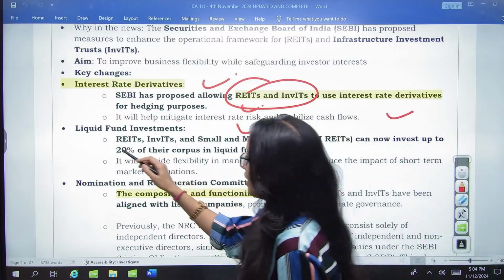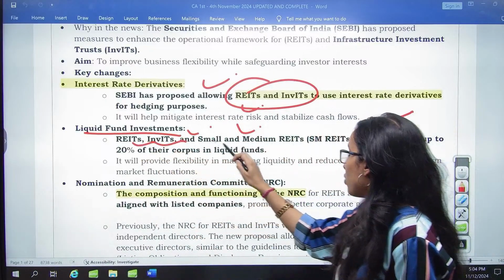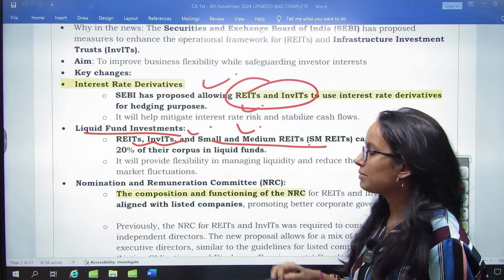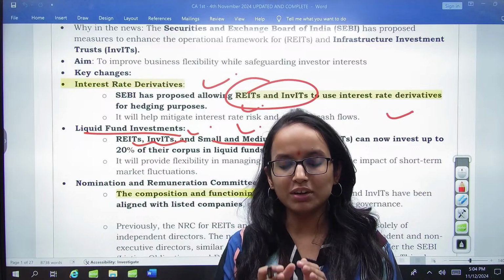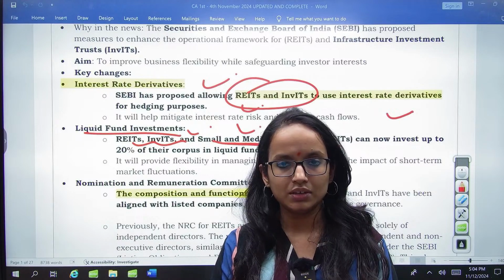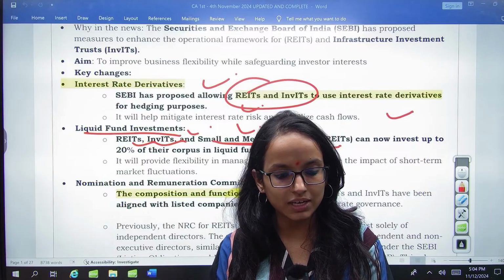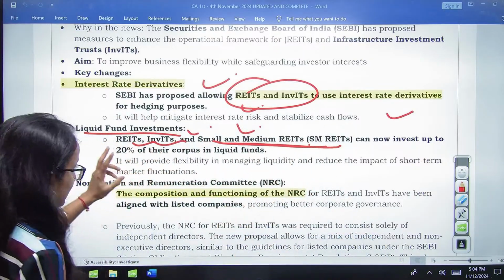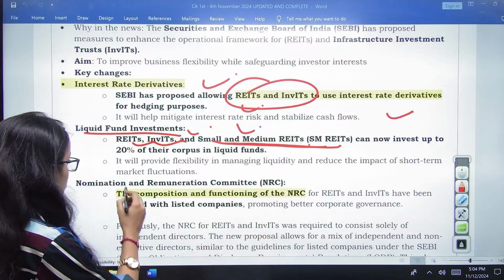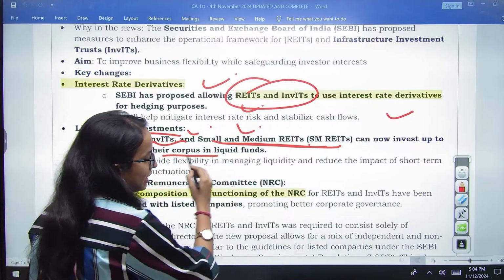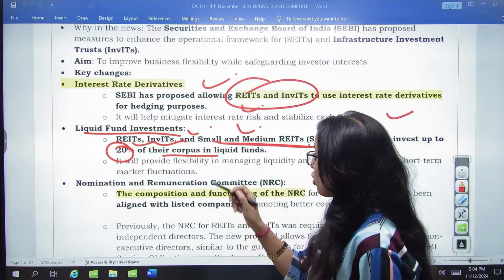Next guideline is liquid fund investments. Now, this says that REITs, InvITs and small and medium REITs. What are these small and medium REITs? Small and medium REITs are basically those REITs who manage small and medium sized real estate projects or assets, who hold small and medium sized real estate projects. So this is again very important. REITs, InvITs and small and medium REITs can now invest up to 20% of their corpus in liquid funds. SEBI has allowed them to invest up to 20% of their corpus in liquid funds.